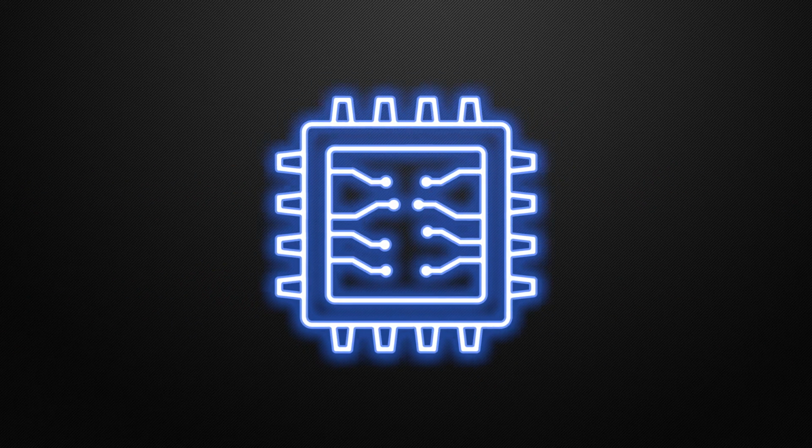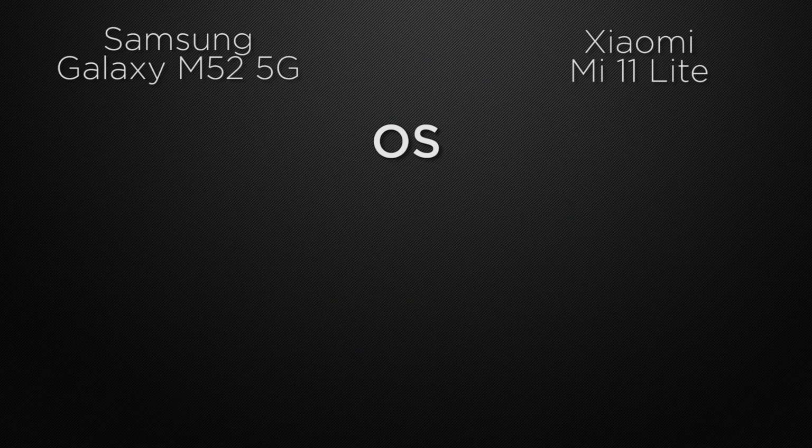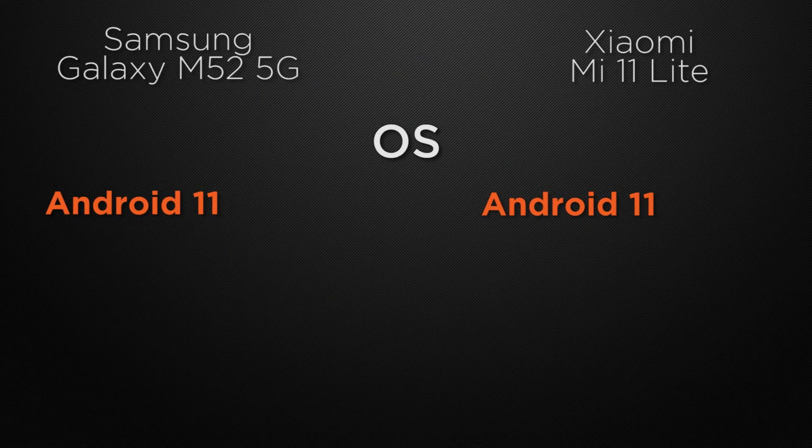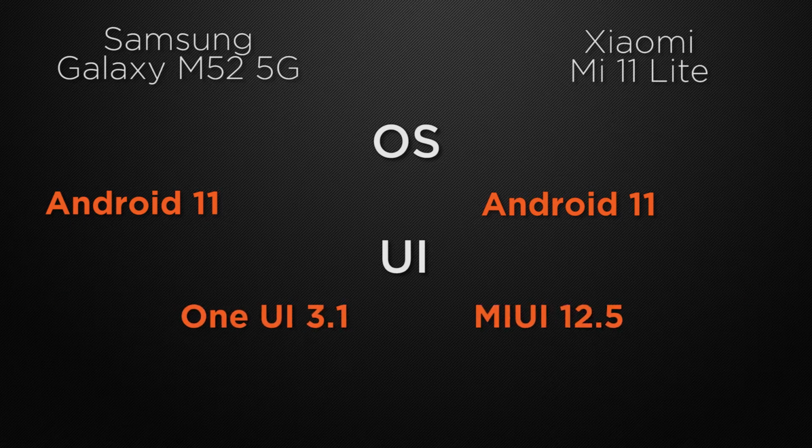Moving to the performance of the devices, let's start with the operating system. The M52 has Android 11 support. On the other side, the 11 Lite also has Android 11 support. So it's a tie. And about the user interface, the M52 has One UI whereas the 11 Lite comes with MIUI. So it's a tie here because both have different UIs. It's up to you which UI you like or not.